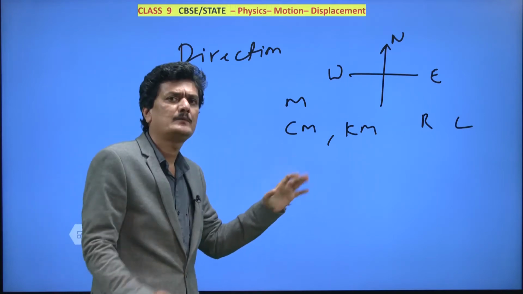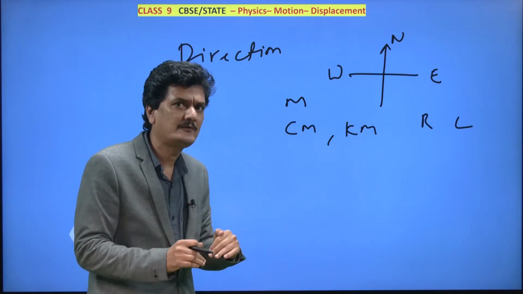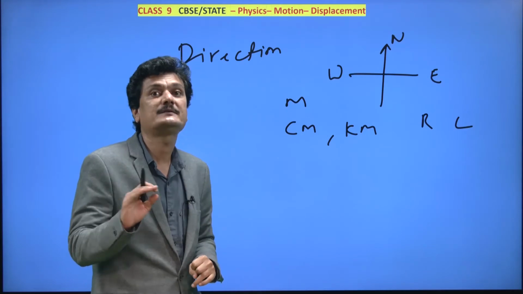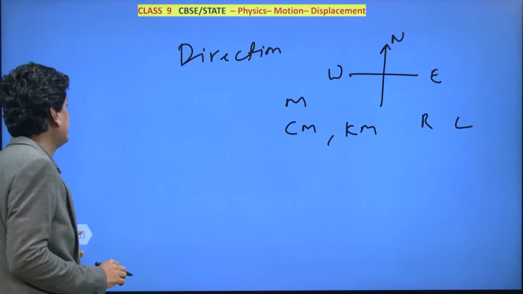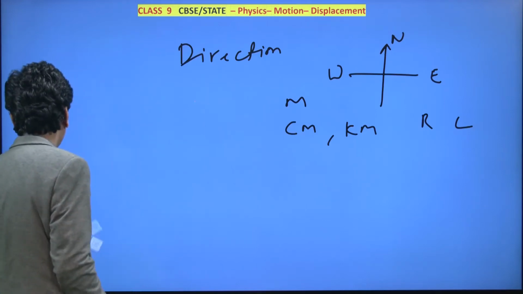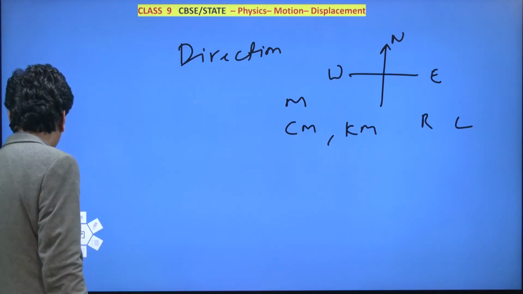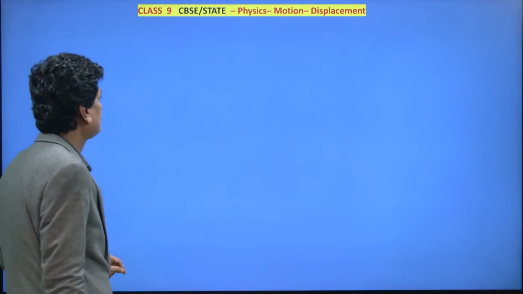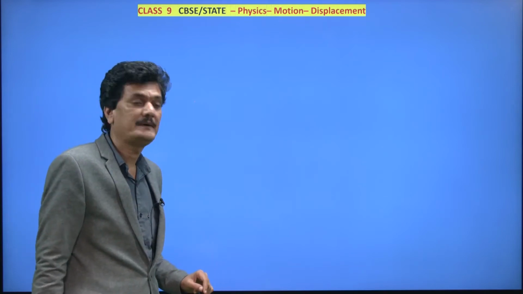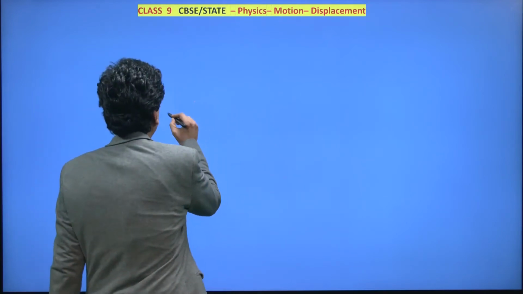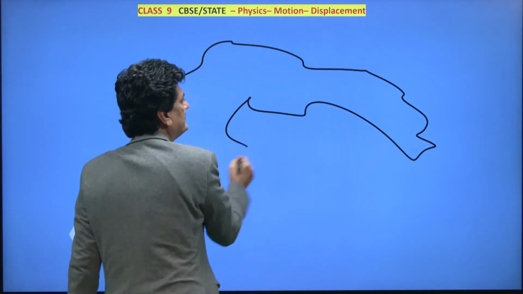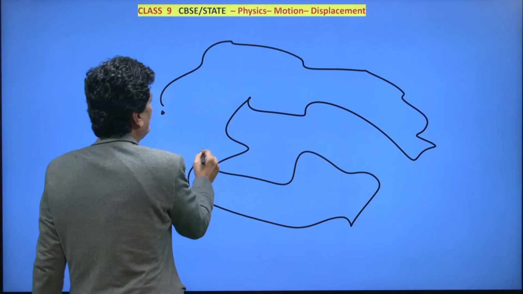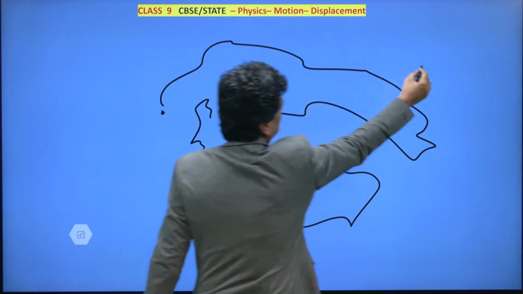And while finding displacement, we will not take into consideration the path covered by the body. The highlight of displacement is that when you are discussing displacement, you do not consider the path at all, ignore the path. If you don't ignore the path, it will become complicated. The body started, whatever, wherever, and finally it's here.